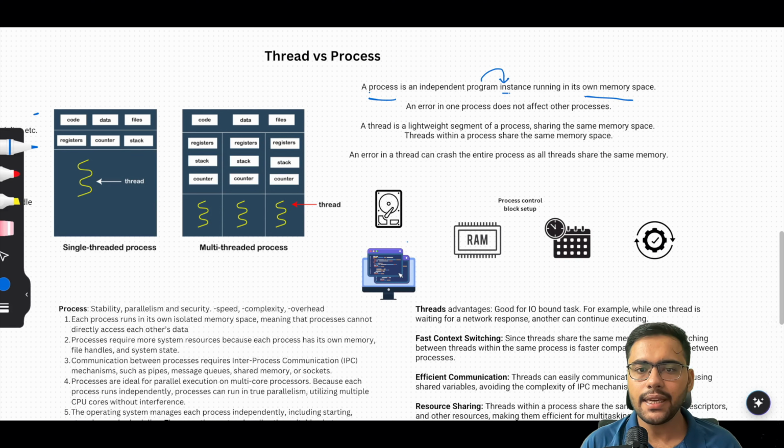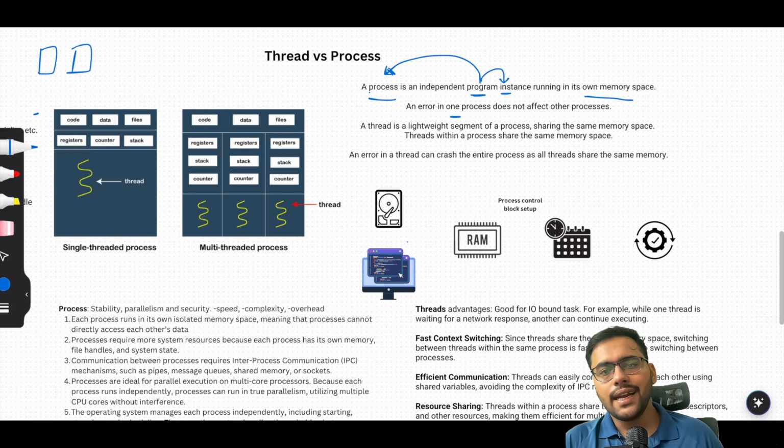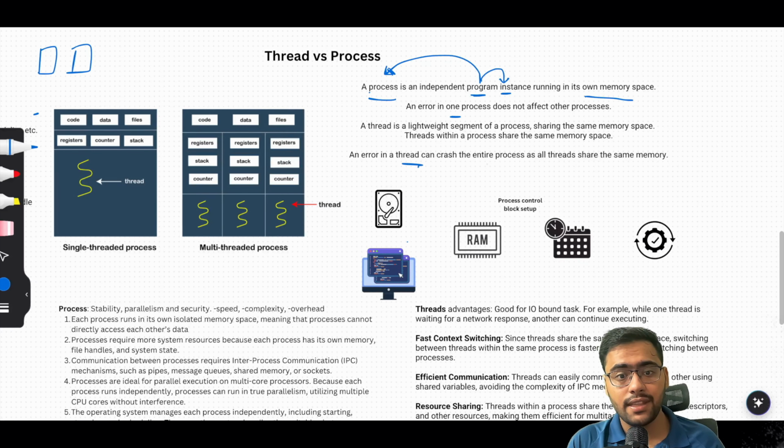So a program in execution is known as a process. This is important. An error in one process will not affect another process. As I told, if we have 2 processes running, the error in one will not affect the other. Thread is lightweight. Thread is the basic unit of execution. Threads have the same memory space, so an error in a thread can crash the entire process.